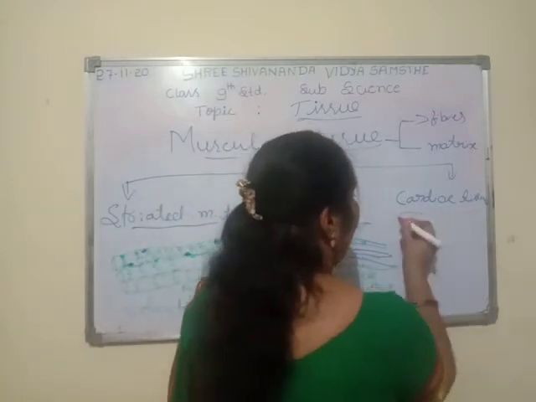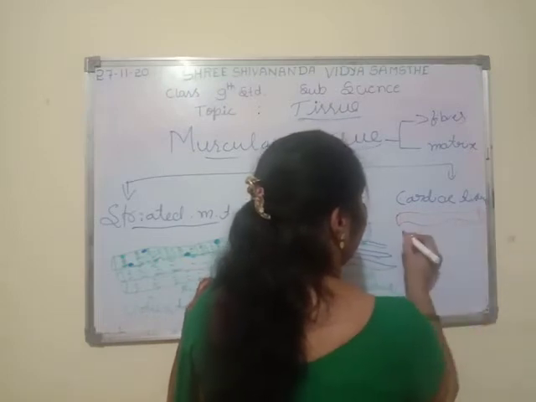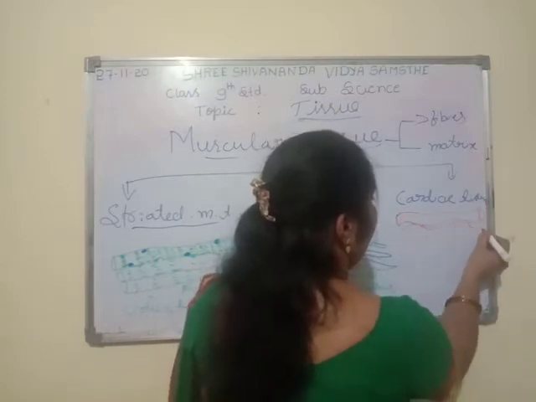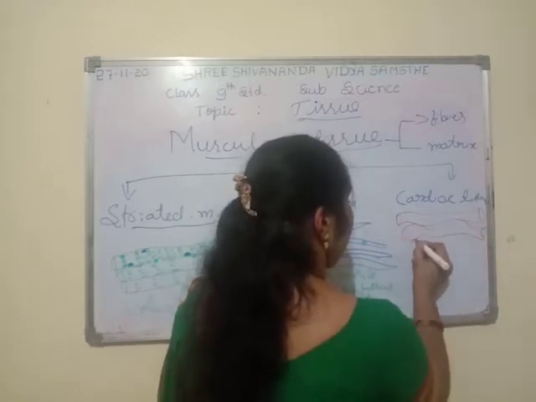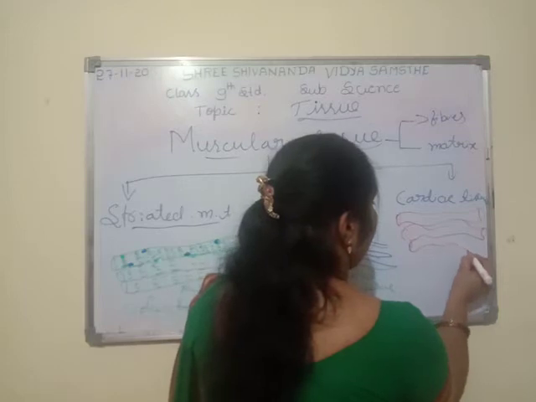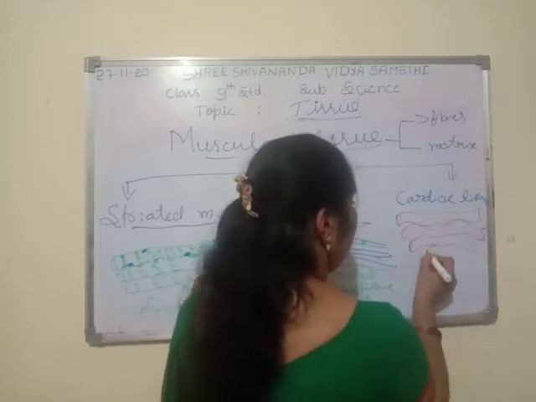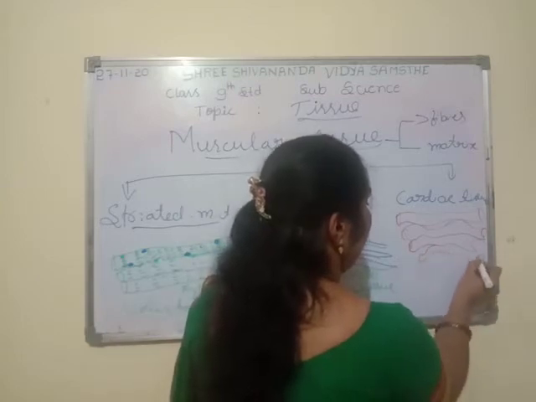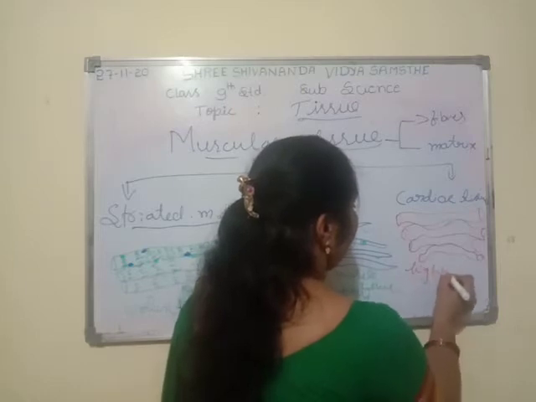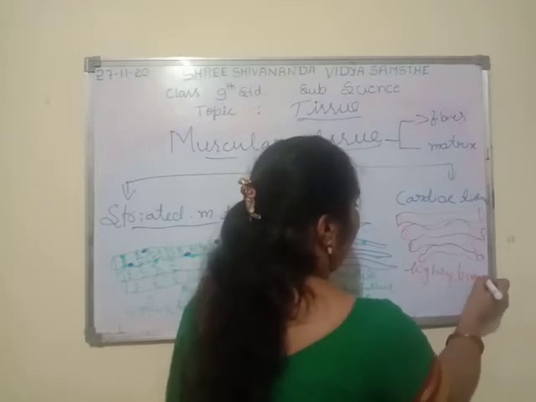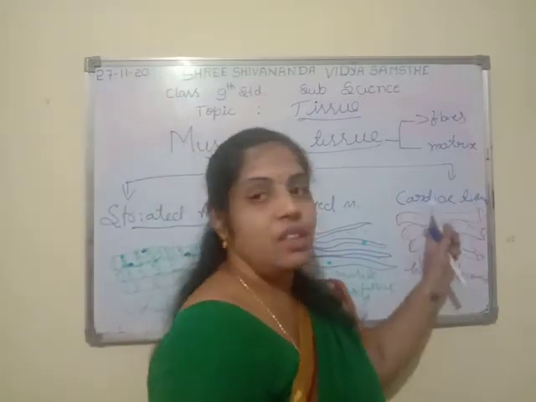Here cardiac muscle tissues are also branched tissue. They have so many branches in them, they are highly branched tissues.